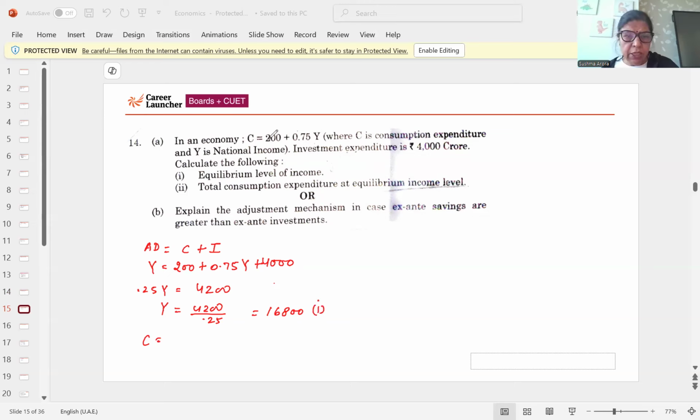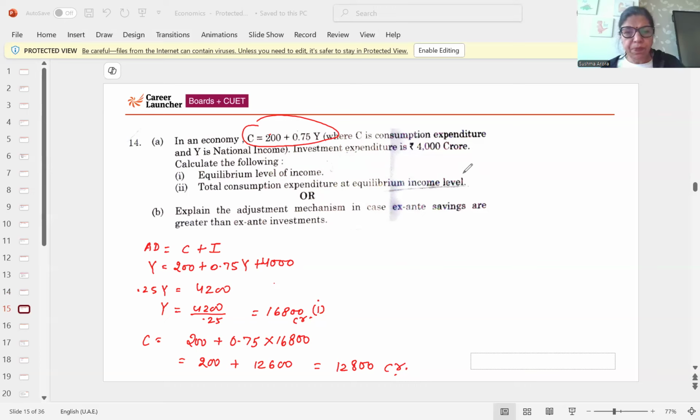Then consumption: we put the value in this equation, 200 plus 0.75 into 16,800. So that will be 200 plus 12,600. So the answer is 12,800 crores. This is also in crores. I am sure you have put the values with this one, crores. So this is the question from income and employment chapter.